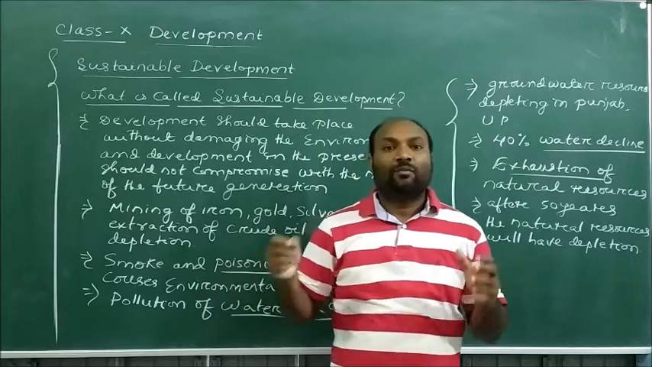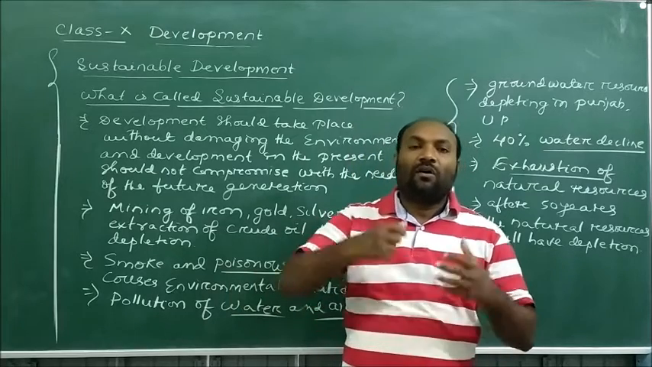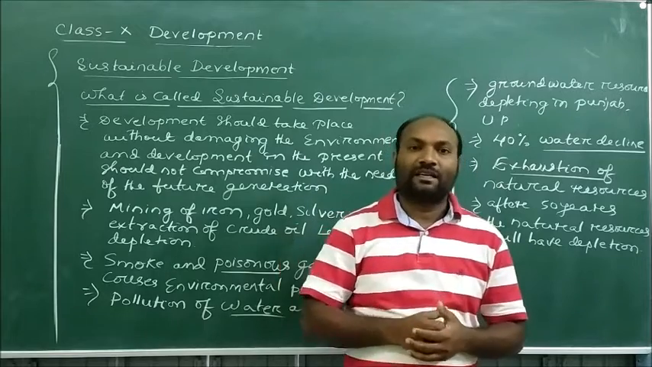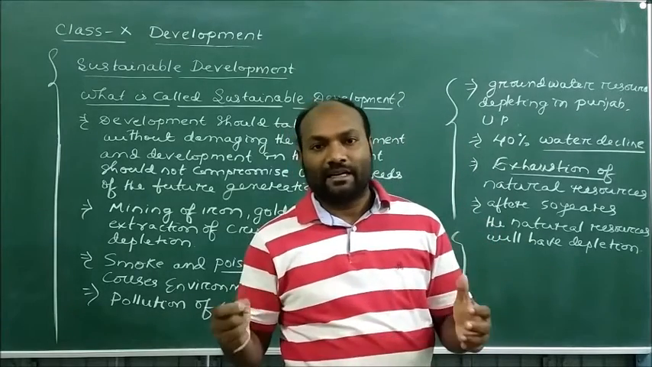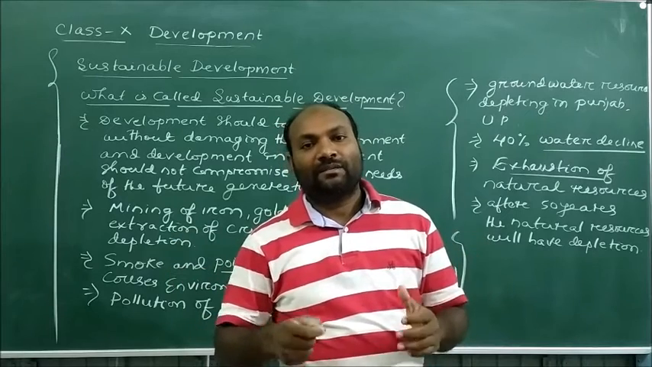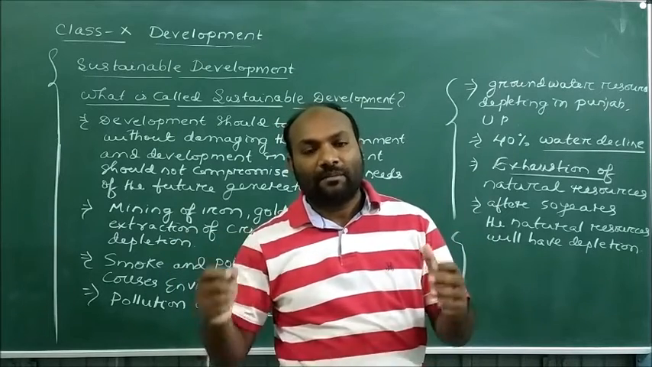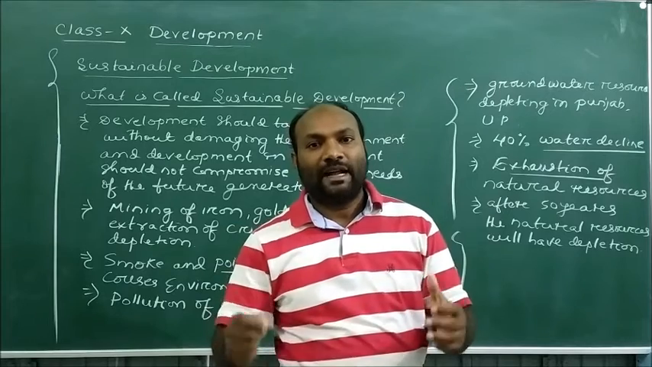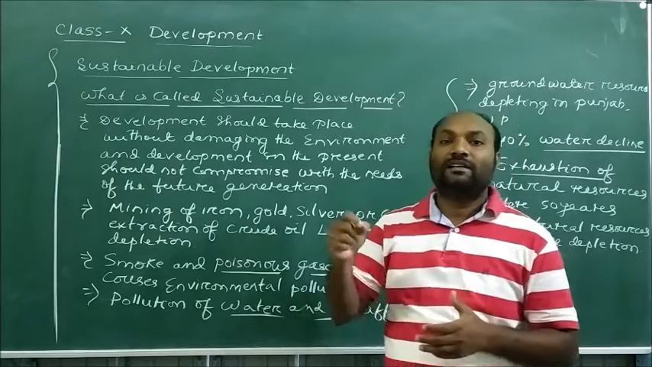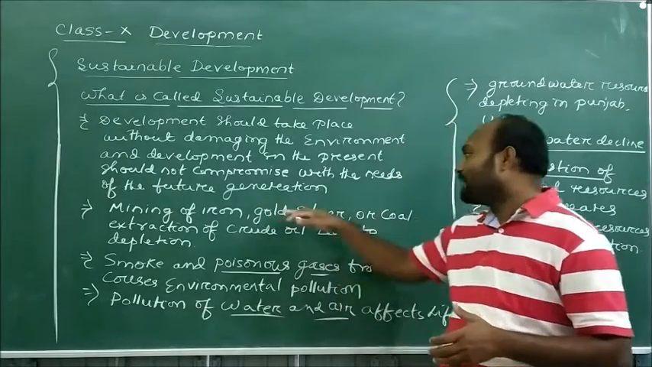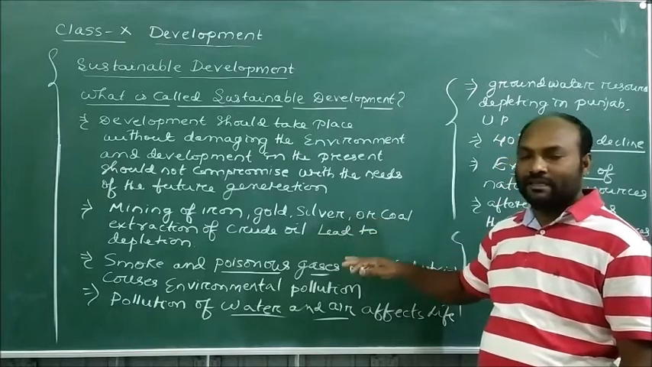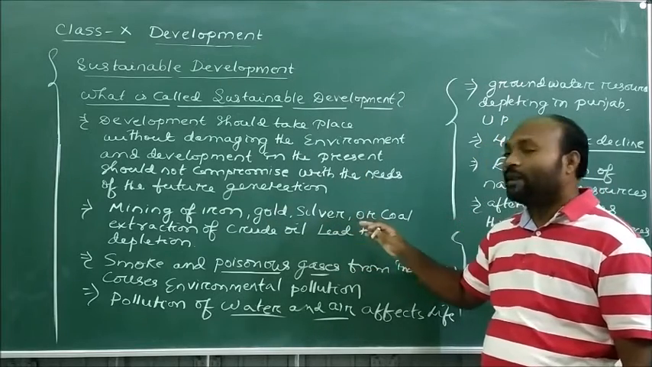Due to that we are losing all the natural resources, and at the same time it is causing environmental degradation. So how does environmental degradation happen? Because my dear children, we are trying to develop the society, and when we are trying to develop the society, we are utilizing all the natural resources, such as gold, silver, coal, and the extraction of crude oil.